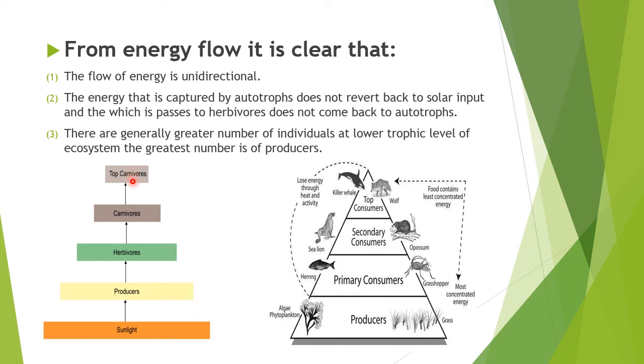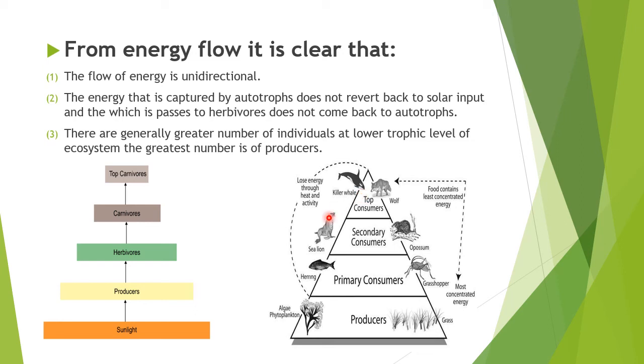Similarly, in this particular pyramid, you can see the number of producers is more as compared to the primary consumers, then the secondary consumers, and the top consumers. So that gives you the shape of a pyramid. The base has the greatest number of organisms as compared to the top consumers. So what conclusion are we getting from it?